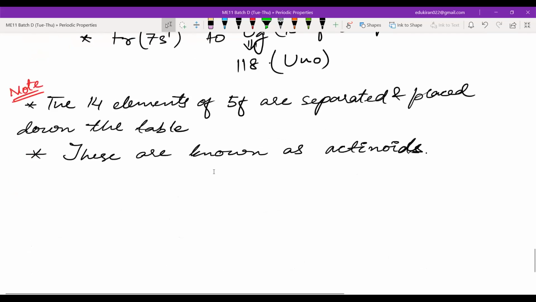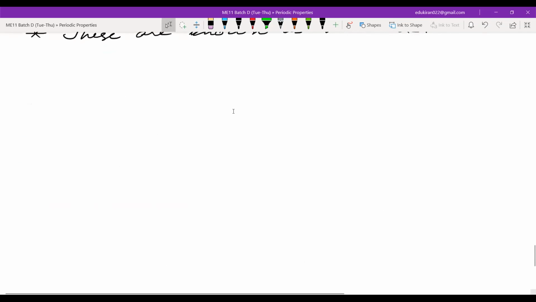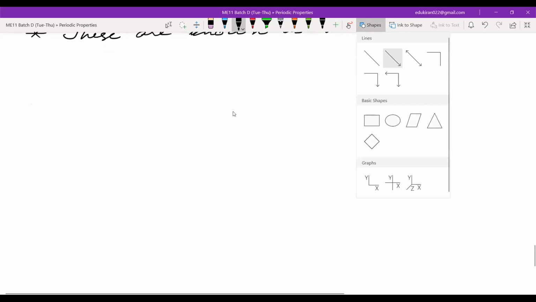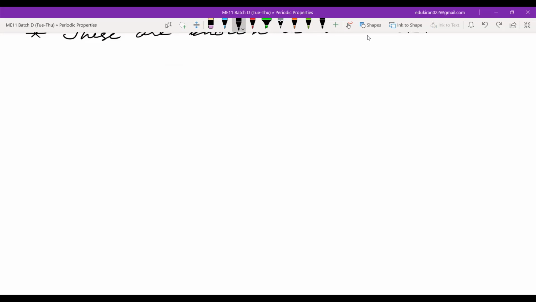No, sir. Now what I will do, I will make a table in which you can summarize everything that we have written till now. So please bear with me. Preparation of the table requires some patience. You'll have a large line here for the periods, orbitals being filled, and number of electrons or elements. I will make a short one first, then enlarge it. That is a better way to go.